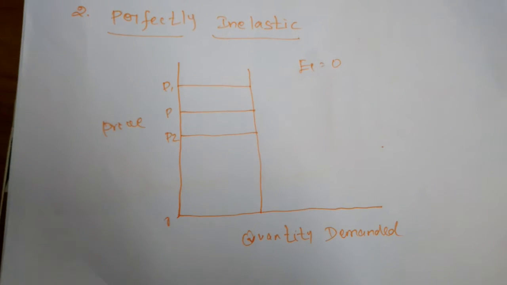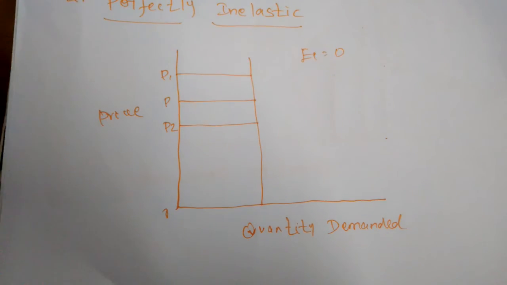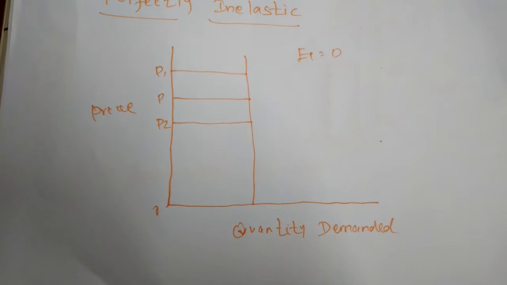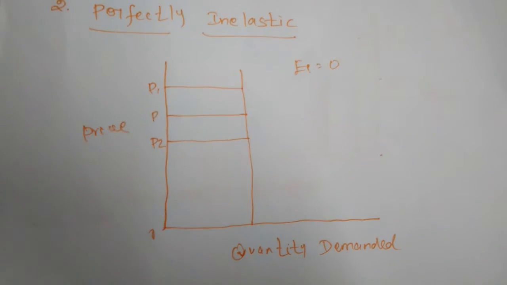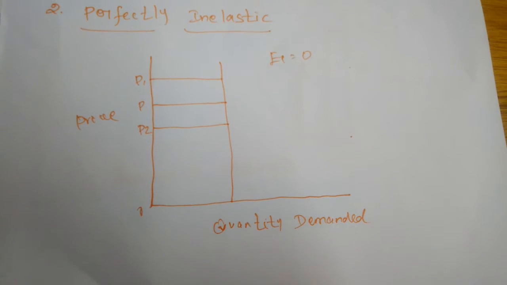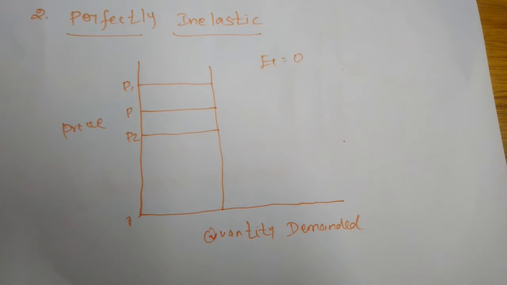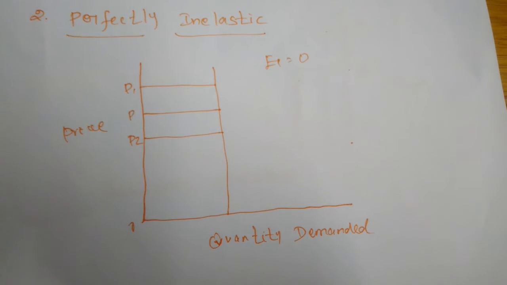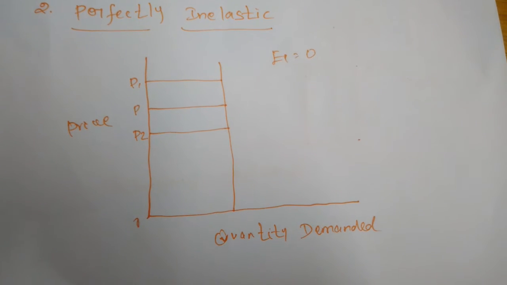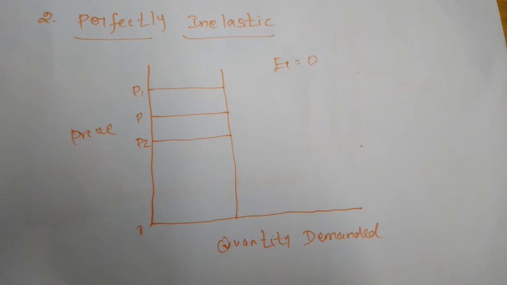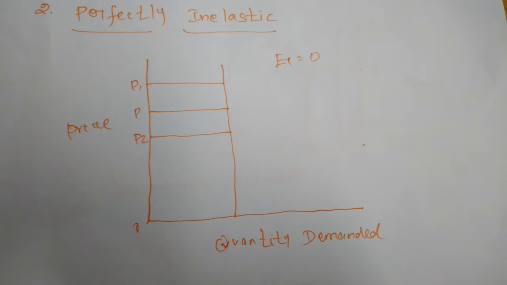For example, many patients are taking tablets. Sugar patients take their tablets daily, two or three times a day, but one tablet per time only. If the price of that tablet is decreased, they will never buy more tablets because they need only one tablet per time. Even if the price is increased, they will never stop taking that tablet, because if they stop, it will affect their body.